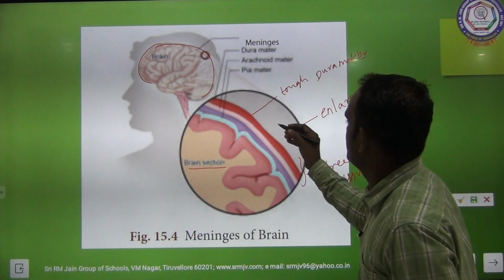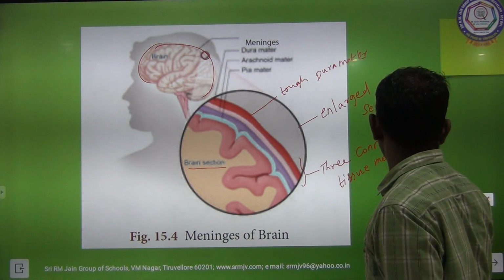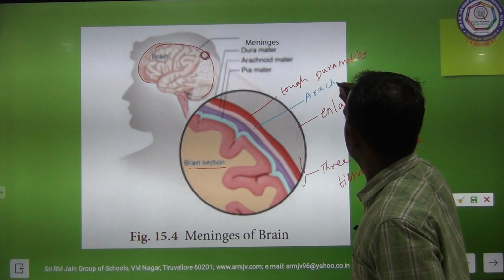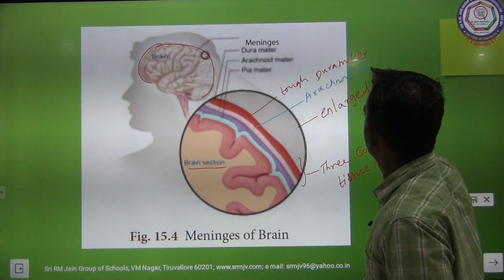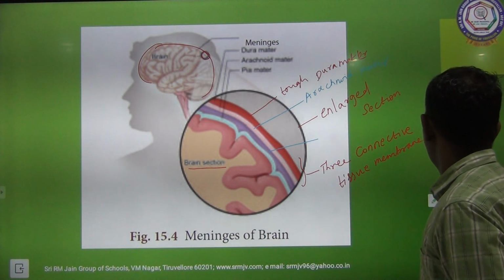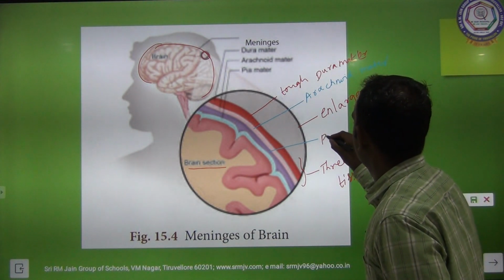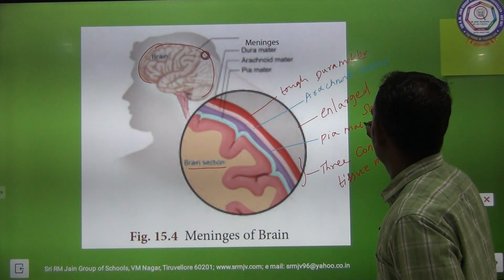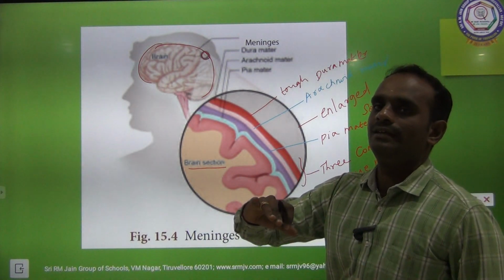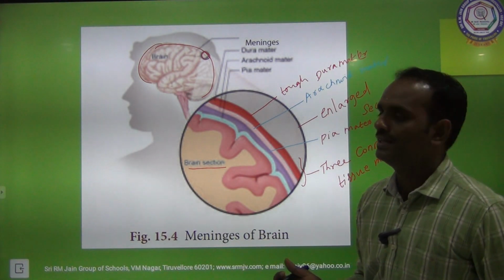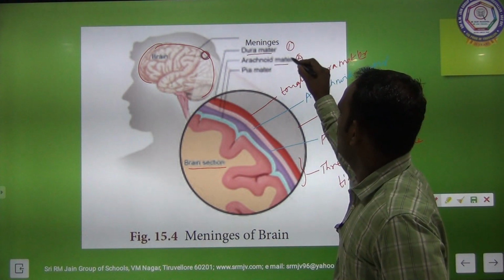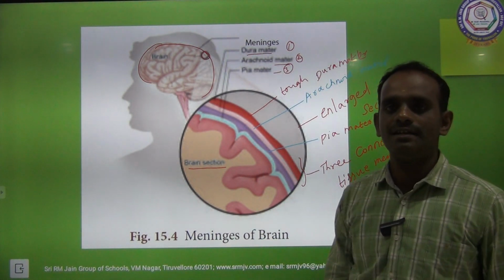The second one is arachnoid mater. And the inner one is very soft, that is pia mater. Can you understand this? So the brain is covered by connective tissue membranes called meninges: the first one dura mater, the second arachnoid mater, and the third pia mater. Clear, children? Yes.